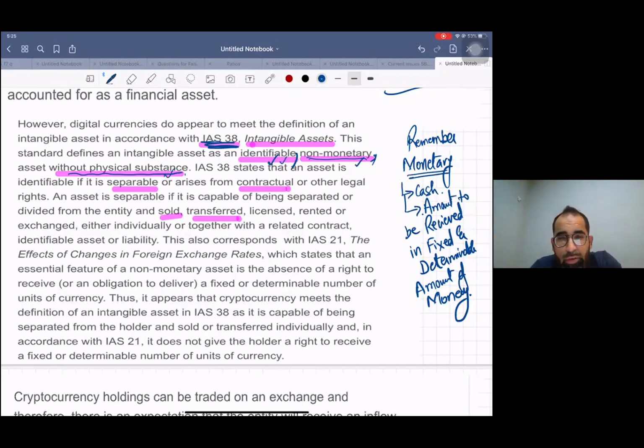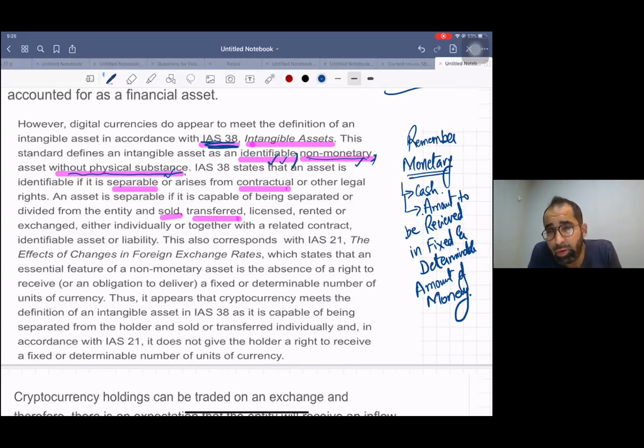It's all, we can say, rights. You don't get any physical note or physical paper. So we can conclude that IAS 38 fits with cryptocurrencies. So till now in this world, cryptocurrencies are accounted for.